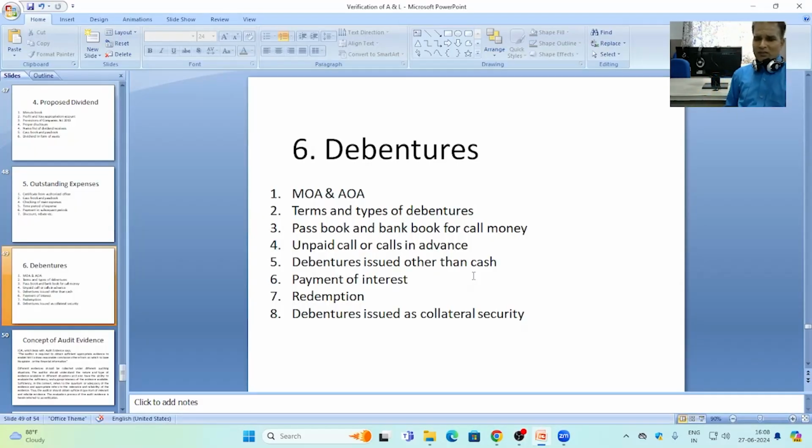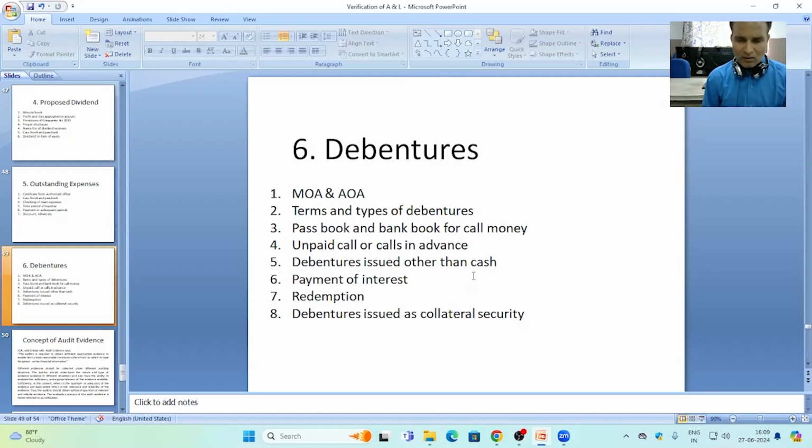If debentures are issued for other than cash consideration to the vendors, then it will also be checked by the auditor that if any assets are taken against the issue of debenture, then assets and debenture both should be accounted for in a proper manner in the books of accounts.